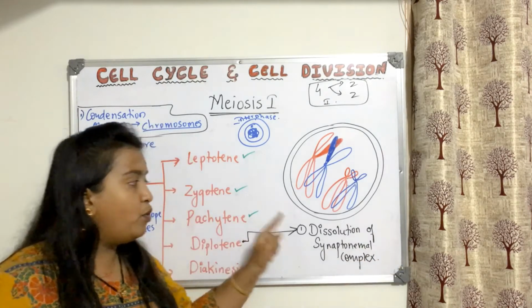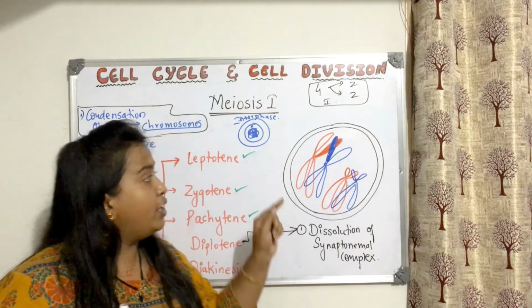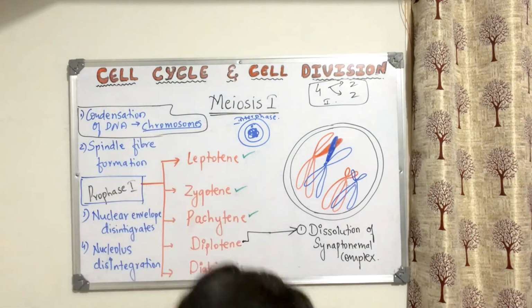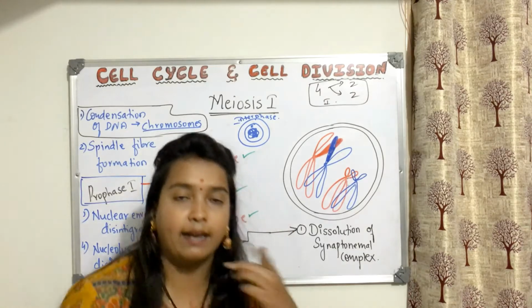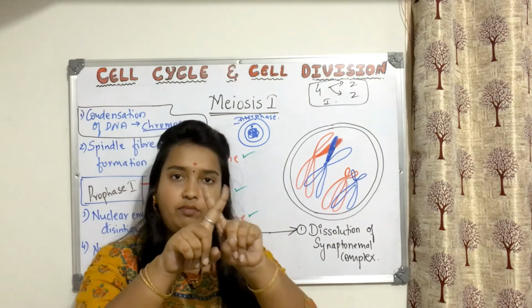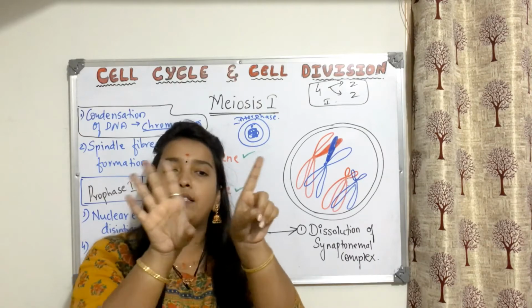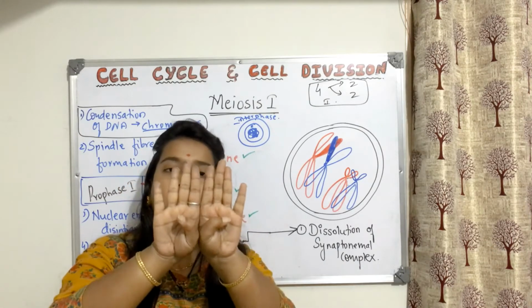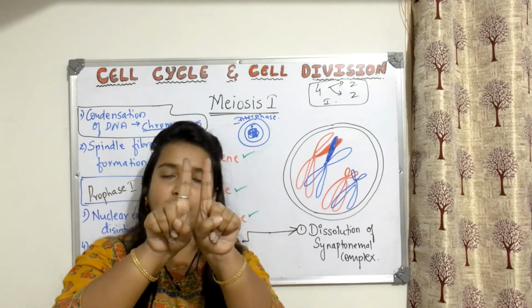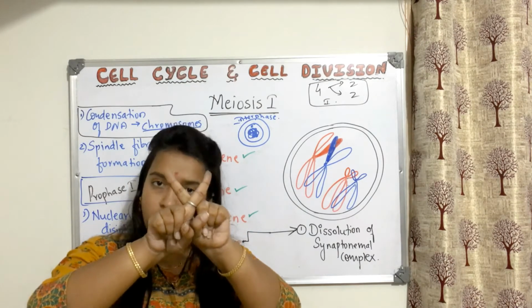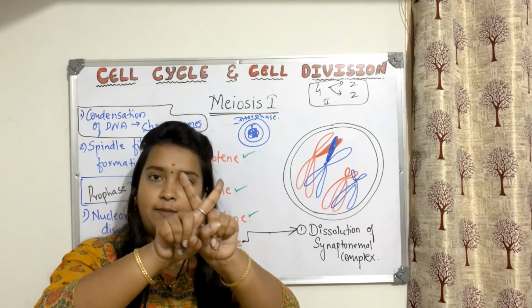Now when they try to move away from each other, at that time you can see that crossed area in the form of an X. I'll show you with an example, using my hand. Let us consider, this is the pair. Because there was a synaptonemal complex between these two, they came towards each other, and because of the synaptonemal complex and because of the crossing over, they cross like this.